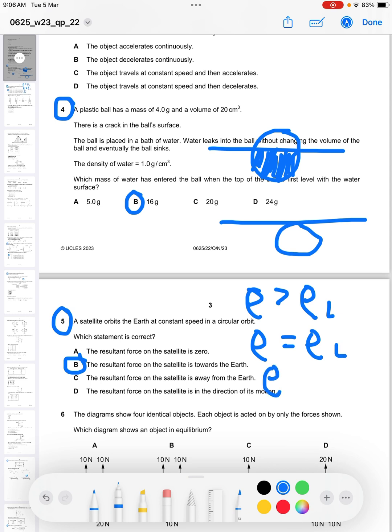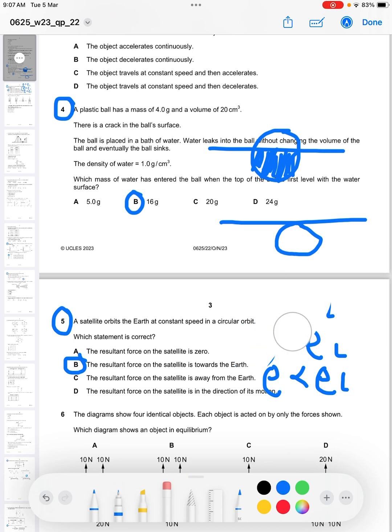If the density is greater than the density of the liquid, then something will sink. So since this is just becoming level with the water surface, so just sinking, it means that in that particular instance, the density of the liquid and the density of the ball plus the water inside of it are equal. Now, in that case, if these two densities are equal, then we can work out the question.